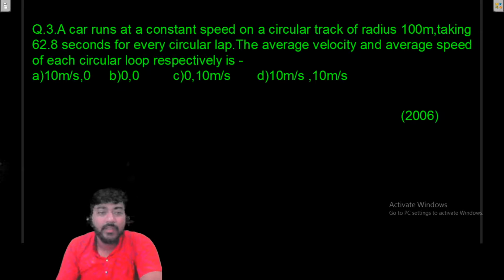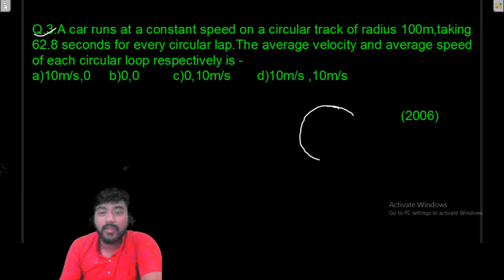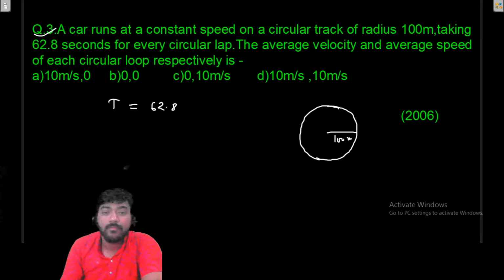Here is a different kind of question: a car runs at a constant speed on a circular track of radius 100 meter. Suppose this is a circular track of radius 100 meter, taking 62.8 seconds for every circular lap. So the time period T is 62.8 seconds for every circular loop. Find the average velocity and average speed of each circular loop respectively.